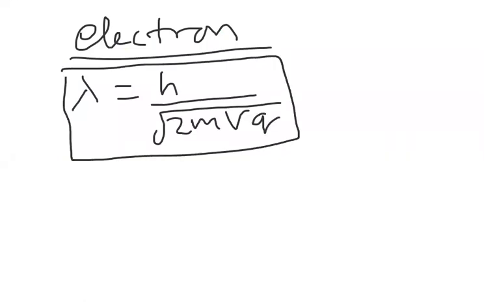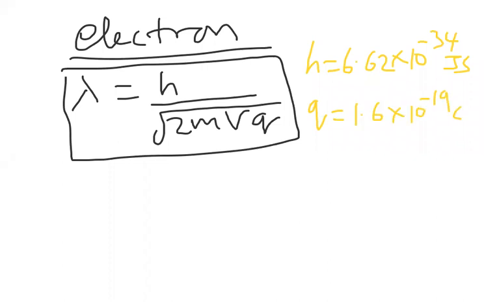So we know the values of h and all. h is 6.62 into 10 to the power of minus 34 joule second. And Q is equal to the charge of electron, 1.6 into 10 power minus 19 coulomb, and mass of electron is 9.1 into 10 to the power of minus 31 kg.